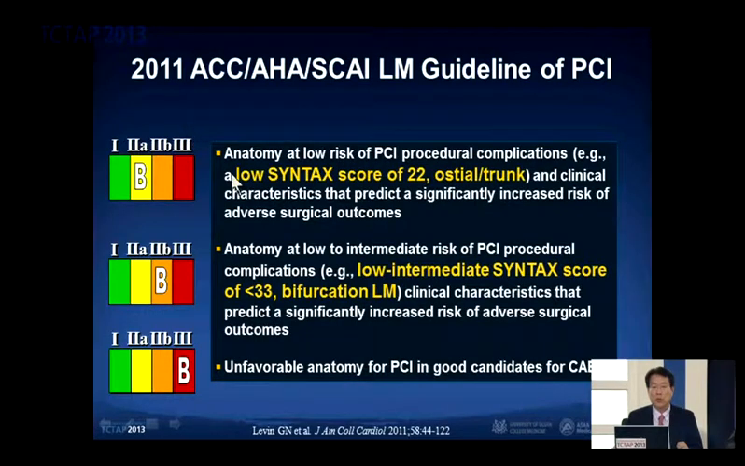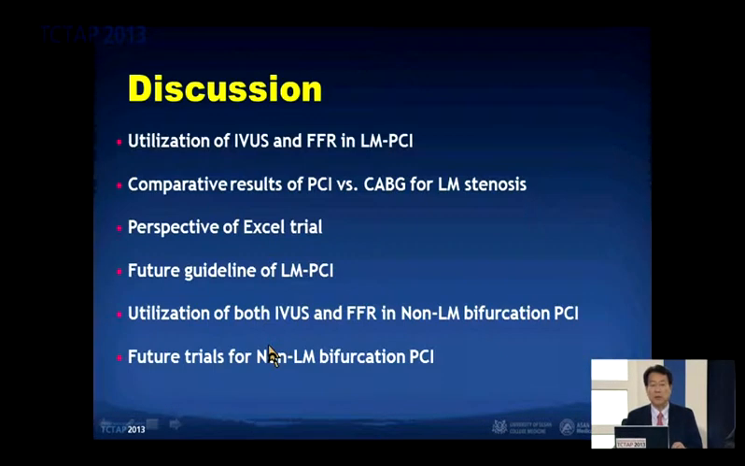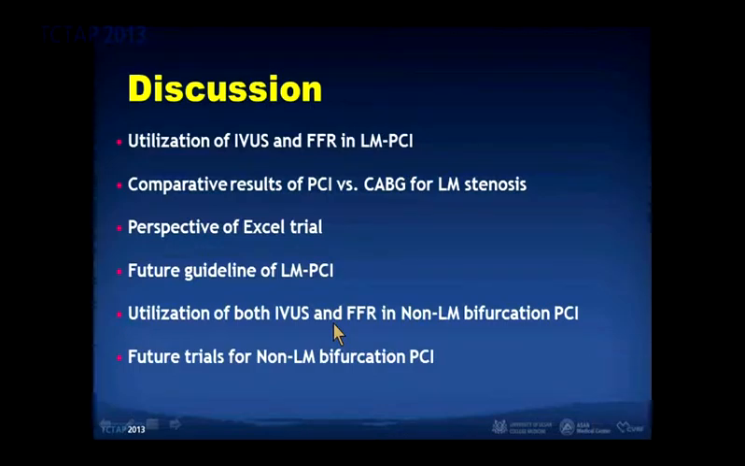You know that the current ACC/AHA guideline is, for very low risk patients with SYNTAX score less than 22, and intermediate risk, evidence B. However, unfavorable anatomy angioplasty is a good candidate for bypass surgery. The PCI guideline is 3B concern. And so we have some discussion points.